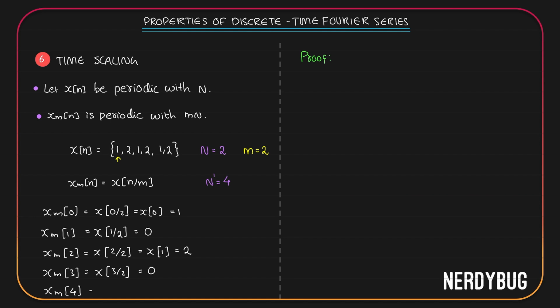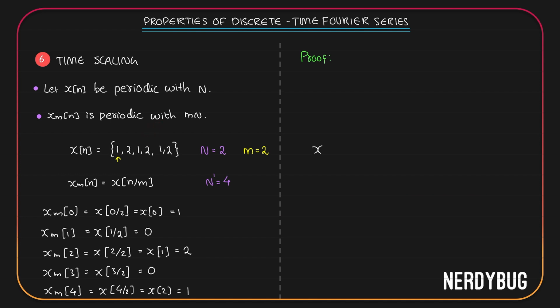So xm of 4 is going to be x of 4 divided by 2, which is x of 2, which if you check over here, you can see it is 1. Now, if I take xm of 5, I'll have to take x of 5 by 2, but 5 by 2 is not an integer, it will be 0. I want xm of 6, I'll be taking x of 6 by 2 or x of 3. At 3, here we have 2, so I'll get 2.